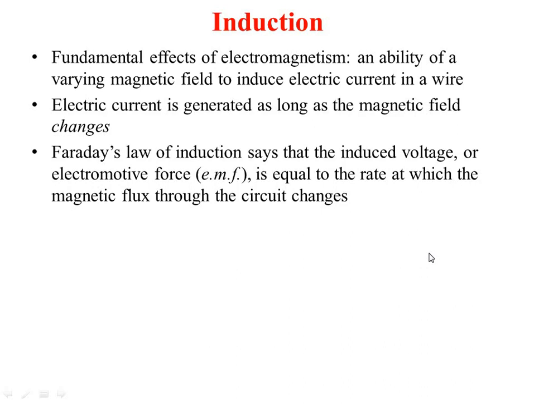Faraday's law of induction says that the induced voltage or electromotive force, that is EMF, is equal to the rate at which the magnetic flux through the circuit changes. If phi is the magnetic flux, then d phi by dt is how fast it is changing, and the EMF will be induced accordingly. So E is equal to minus d phi by dt. The minus sign indicates the EMF opposes the change in flux.